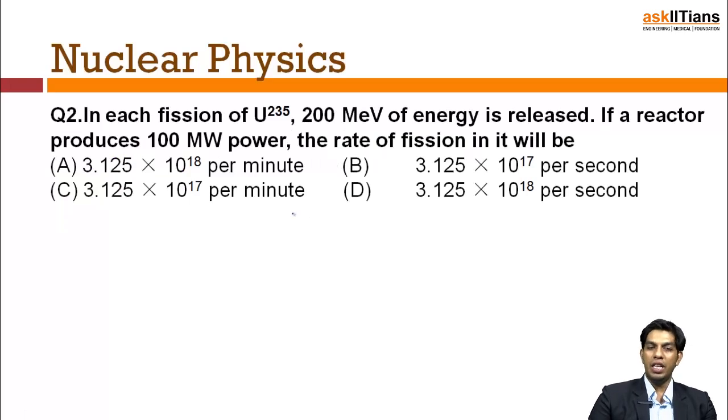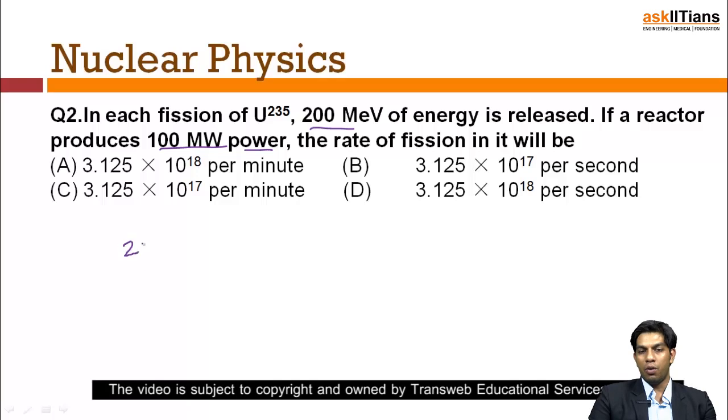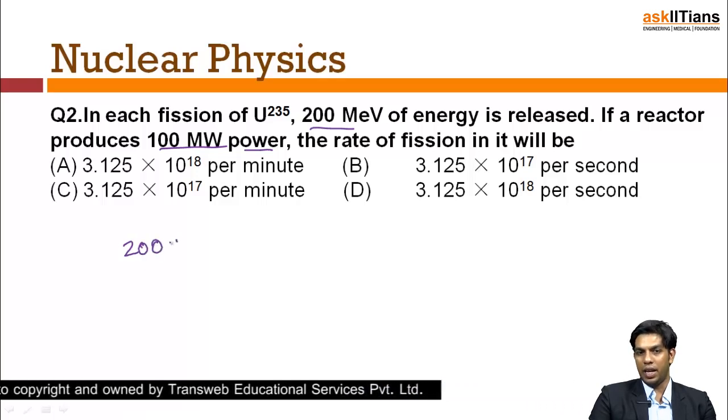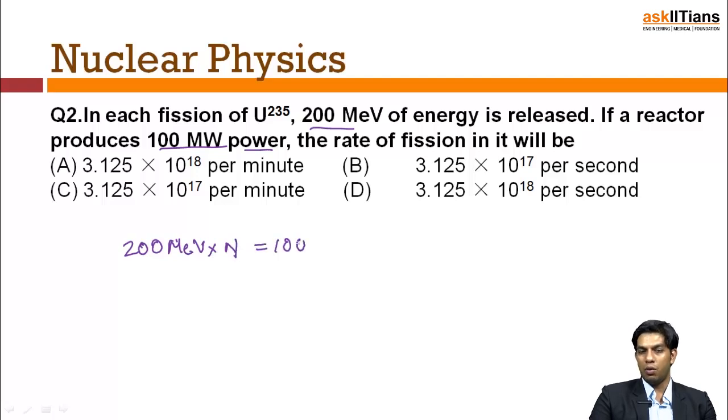Next up, in each fission of uranium-235, 200 mega electron volts of energy is released. If the reactor is of 100 megawatt power, the rate of fission will be? So I know that the total energy released per second is 200 MeV multiplied by the number of atoms which are disintegrated, and this is equal to the power which I have received, 100 MW.